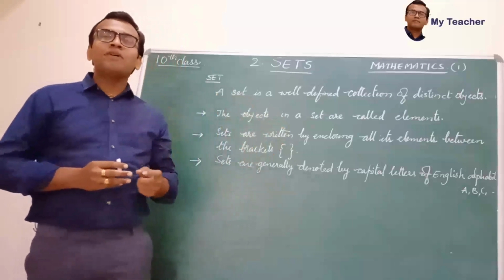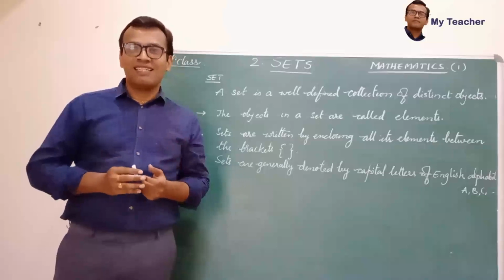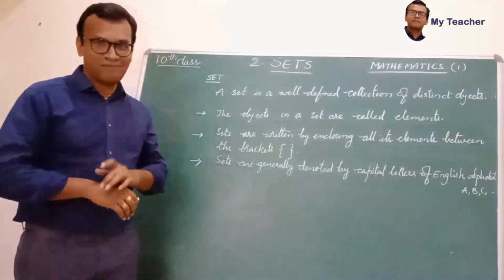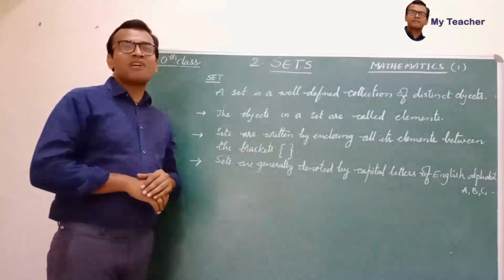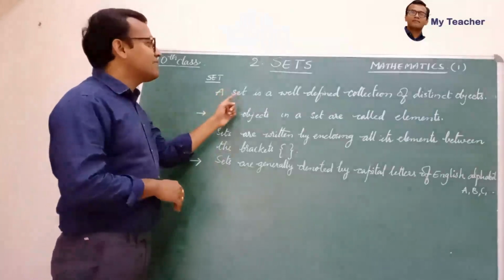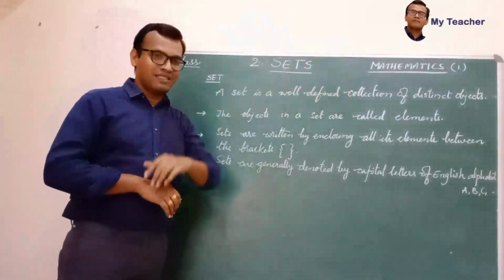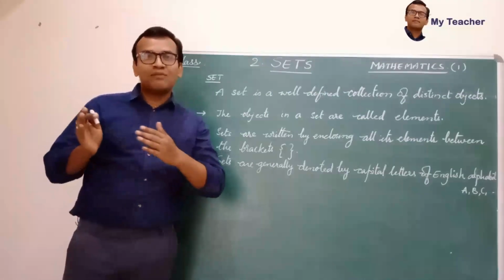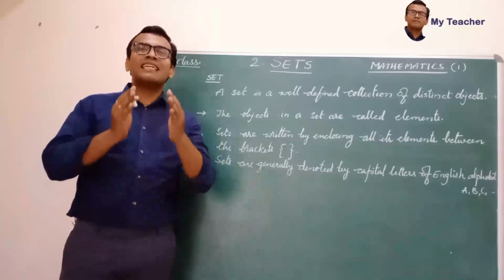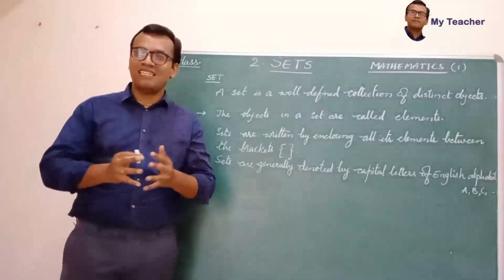So if you collect well-defined objects, such a collection is called a set. So let us define what is a set. A set is a well-defined collection of distinct objects, like all the names of months or the names of subjects in 10th class. So they are all well-defined collections.